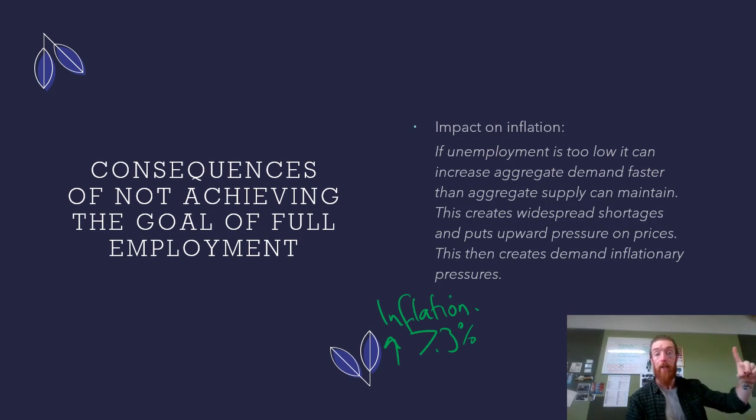We only have one goal left, which is all about inflation, which we've talked about a lot throughout this topic. So hopefully you've already got a bit of an idea about it. We'll be doing a similar thing where we talk about the goal of low inflation, how it's measured, and then the consequences of not achieving it. And that will be all for this part of the topic. And then we'll move on to Area Study 3.